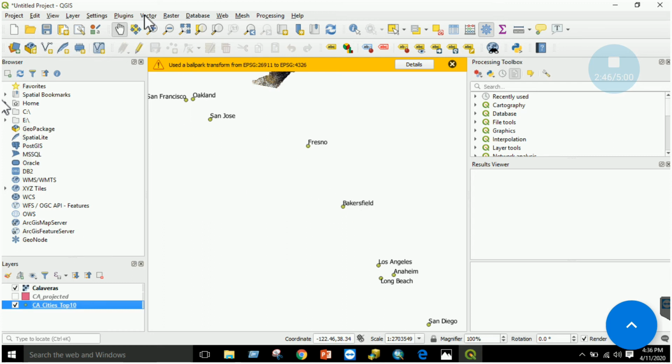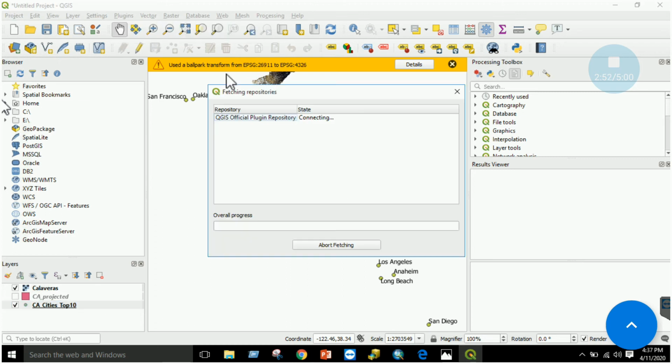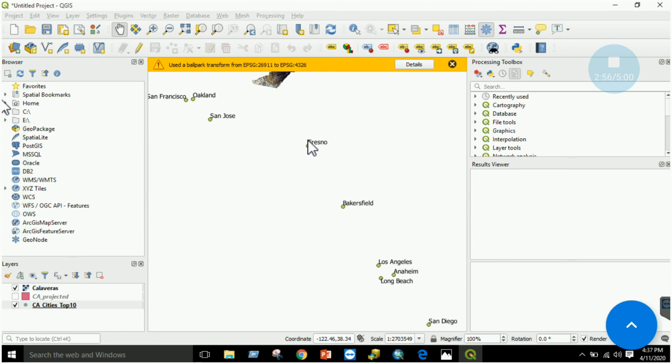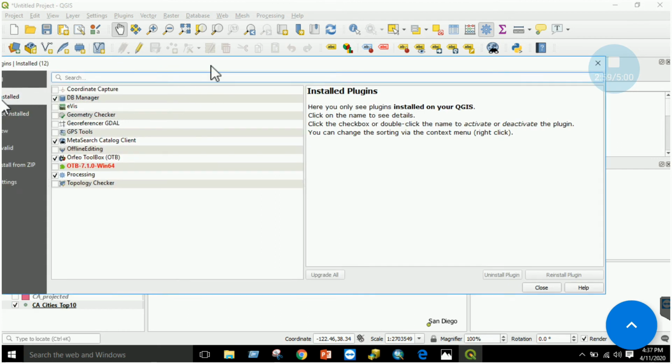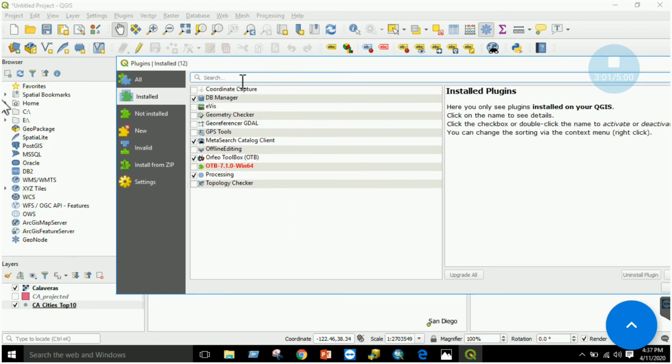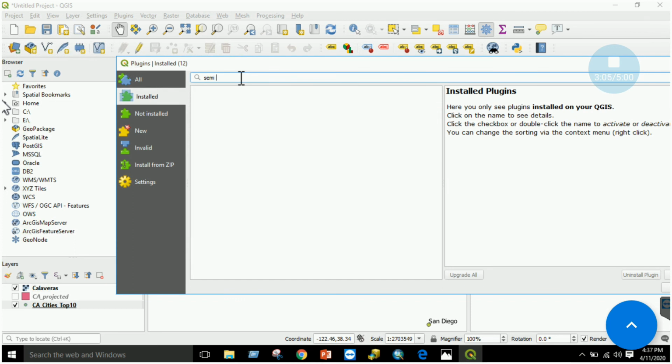So this is a method of how to add data and how to change the symbology of data. The next thing that is important in QGIS is plugins, right? Just go to manage and install plugins. You will have a lot of plugins which are developed by various GIS developers and are available online. You can see some installed plugins. If one is not installed, for example, there is a plugin named semi automatic, just click on it.